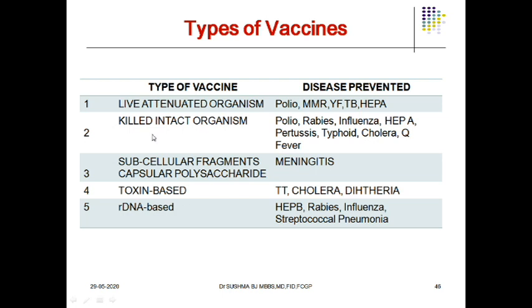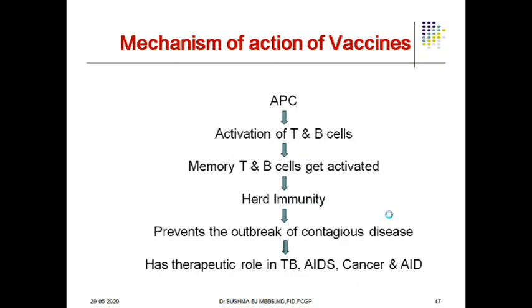The types of vaccines are: live attenuated vaccines used in polio, MMR, yellow fever, tuberculosis, hepatitis A; killed intact organisms for polio, rabies, influenza, hepatitis A, pertussis, typhoid, cholera, Q fever. Subcellular fragments or capsular polysaccharides have been employed for meningitis. And there's the pentavalent vaccine available these days, which gives 5 different immunizations against 5 different infections. Toxin based vaccines are employed in tetanus toxoid, cholera, diphtheria. RNA based for hepatitis B, rabies, influenza, streptococcal and pneumonia infections.